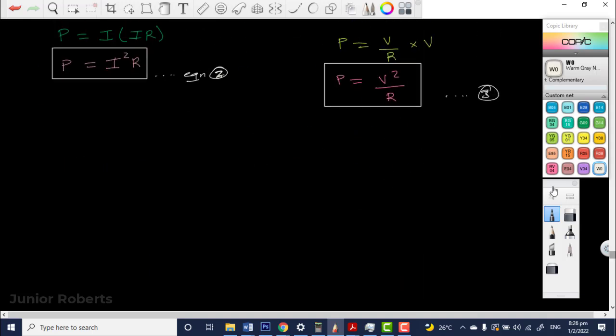Alright, so let's see if we can look at an example. So let's say a resistor is connected to a 12 volts battery.